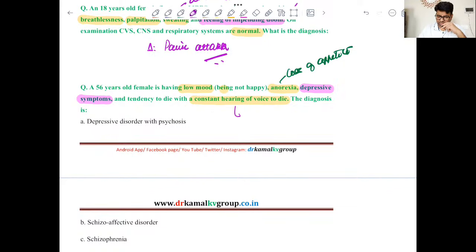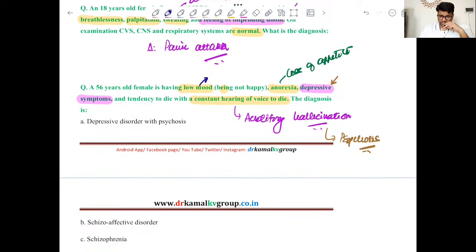Now this is auditory hallucination. Clear? This is auditory hallucination, and this goes more in favor of psychosis. She is hearing voices, and apart from that, she is also having depressive symptoms, and this is low mood, which is again very indicative of depressive features.